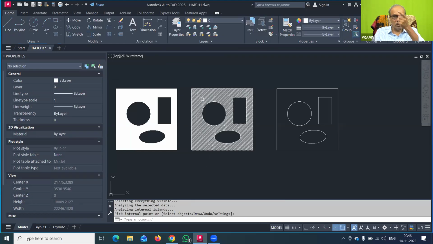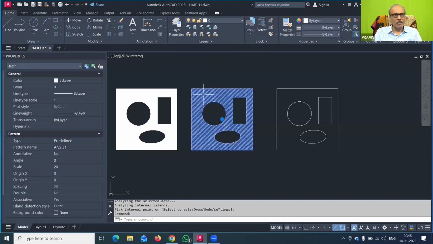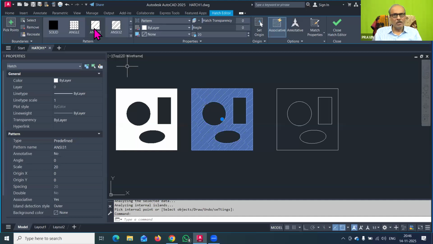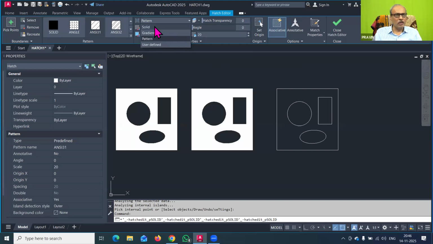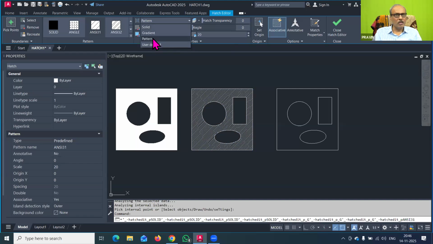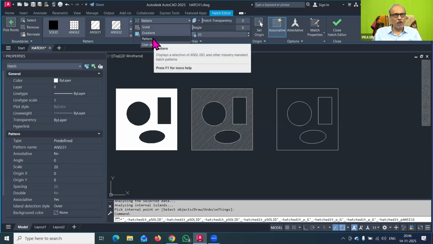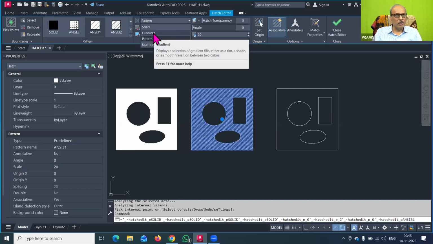I have just given the scale earlier, and that you can also adjust. Now whenever we select this hatch, this hatch dialog box appears. There we have to understand that you can select your particular scale, or you can select your pattern here. There are 3 types of patterns in AutoCAD. One is solid, that is full color. Another is pattern, meaning different patterns for hatching you can use, and another is gradient. That we will also see tomorrow.